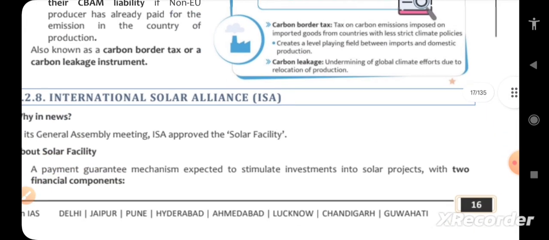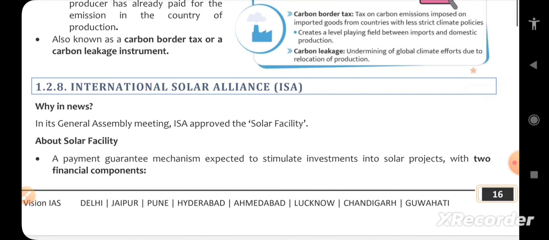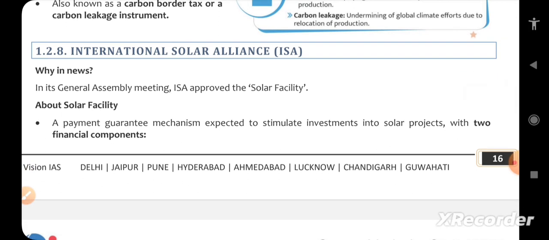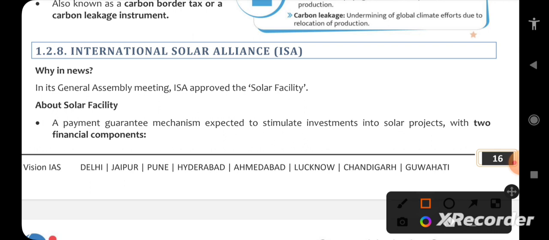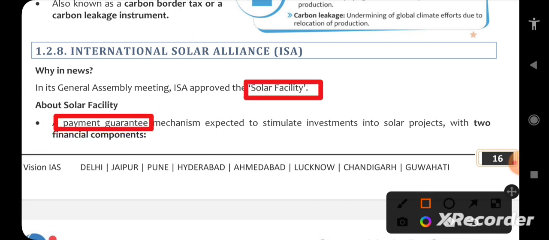International Solar Alliance is very important. India is playing a major role here, so there is a high probability of questions. In its General Assembly meeting, ISA approved the Solar Facility. What is the Solar Facility? A payment guarantee. Sometimes the word won't give you any hint, but the facility is a payment guarantee mechanism expected to stimulate investments.